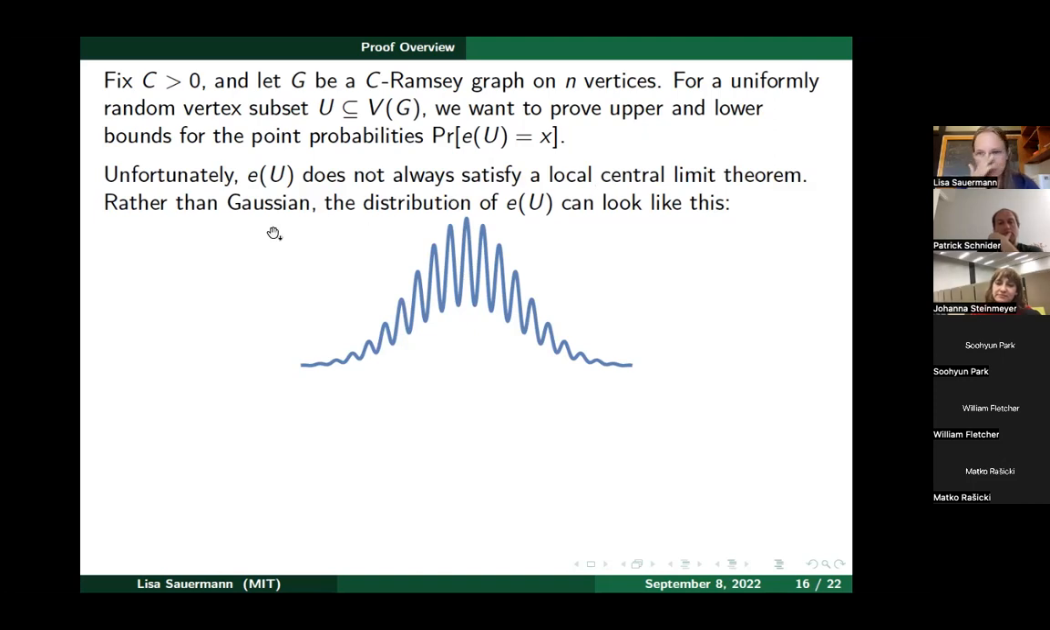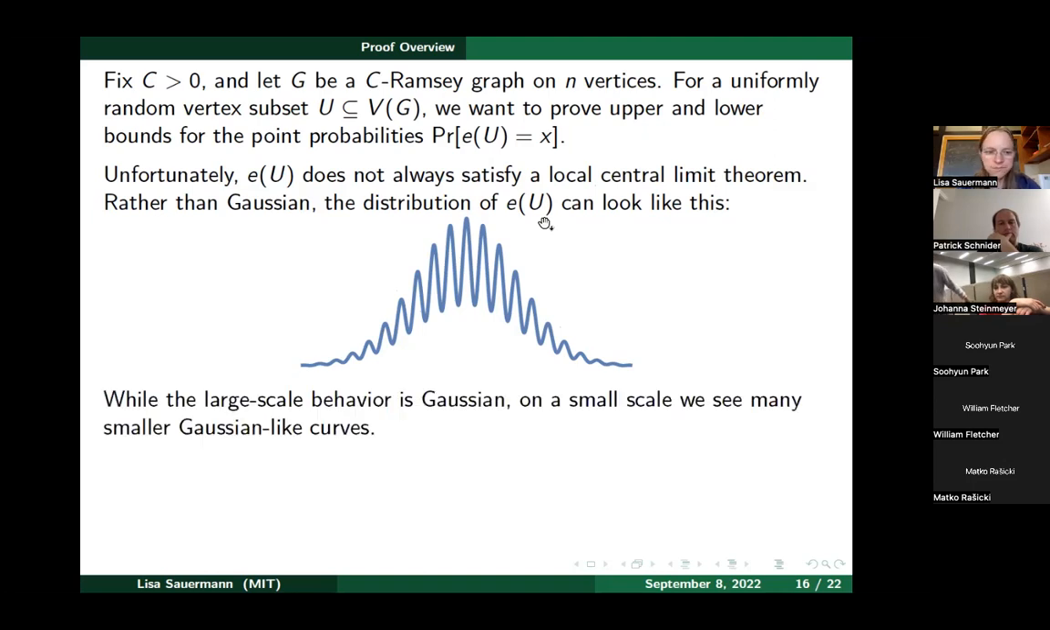So maybe just to put this into pictures, rather than Gaussian, actually the distribution of E of U can look more like this. So the large scale behavior, if you were to zoom out a lot, still you see this Gaussian, but this Gaussian is overlaid by all these smaller wiggles. And so that means E of U does not always satisfy a local central limit theorem. And this curve looks crazy, but this can actually happen for E of U. So as I just said, while the large scale behavior is Gaussian, on a small scale, we see the smaller Gaussian-like curves.